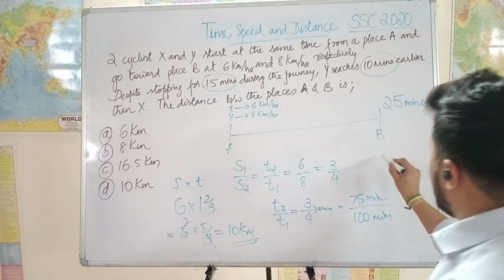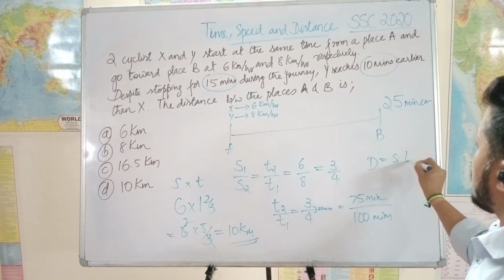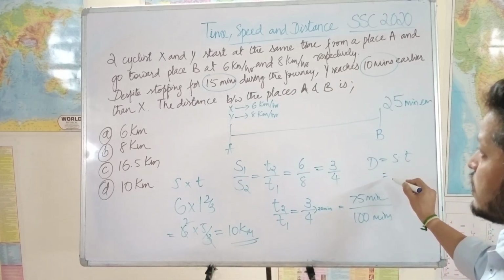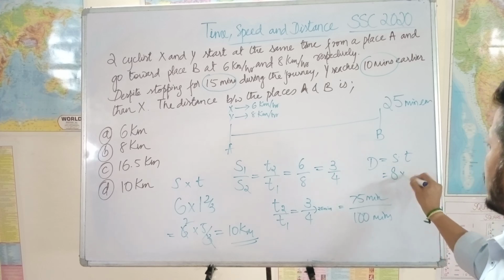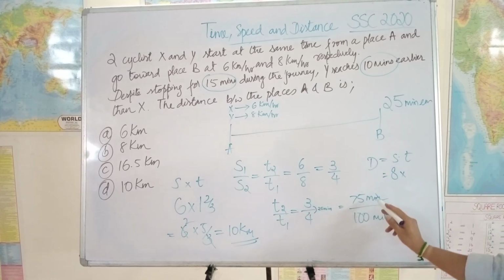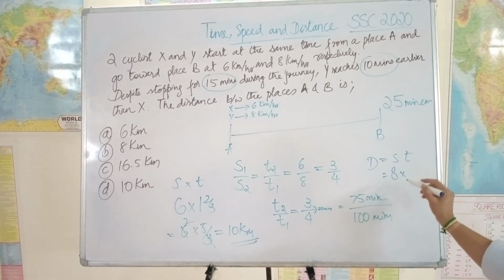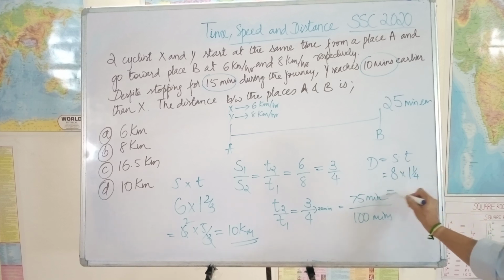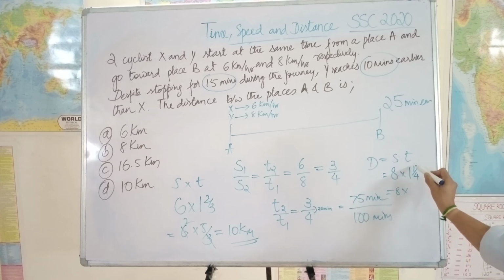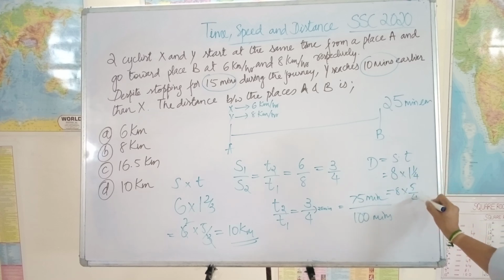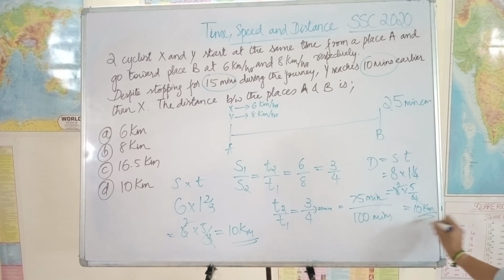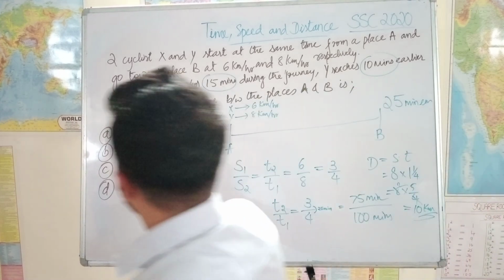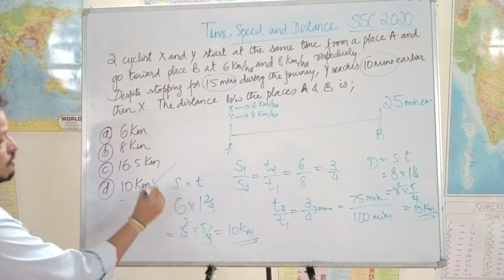Let's say distance is equal to speed into time, right? The speed S2 if you take 8 kilometers and the T2 is what? 75 minutes is 60 minutes is 1 hour, another 15 minutes is left, 15 minutes is 1 by 4. That means 8 into 4 plus 1 is 5, 5 by 4, 4 twos are 8, is equal to 10 kilometers. So the answer is not going to change. You can use one of these and get the right answer. 10 kilometers, option D is the right answer.